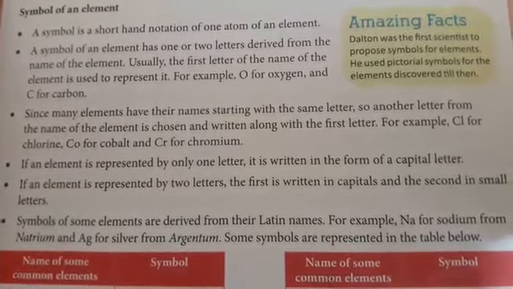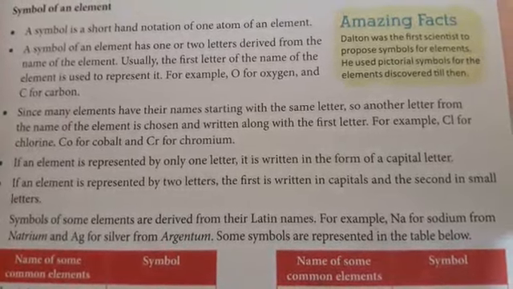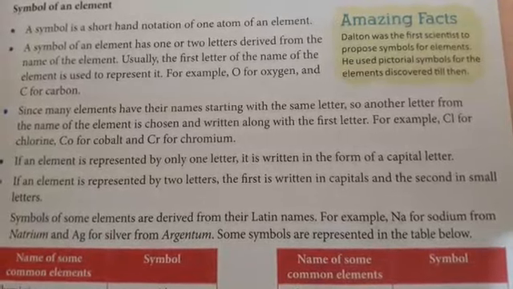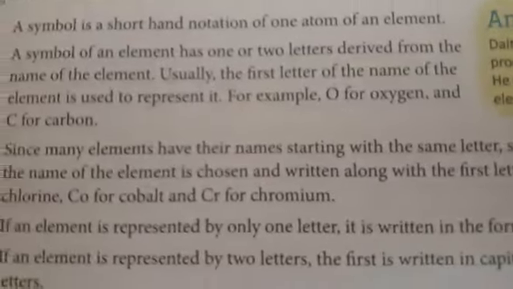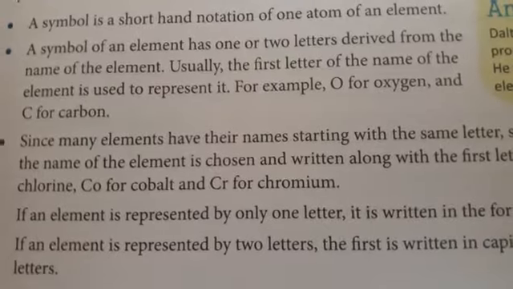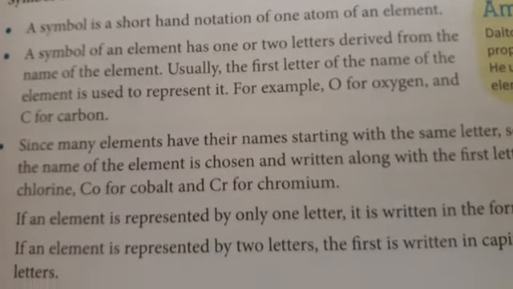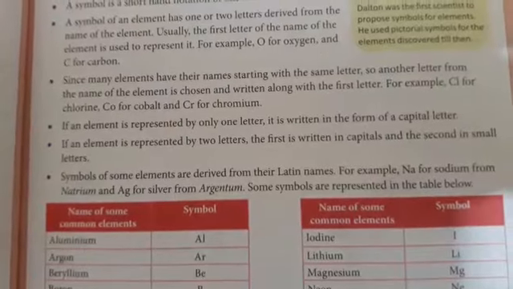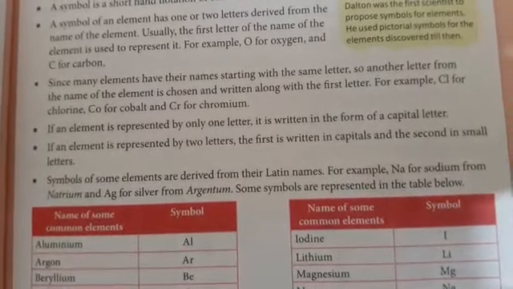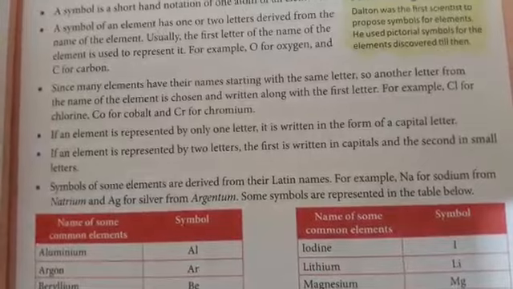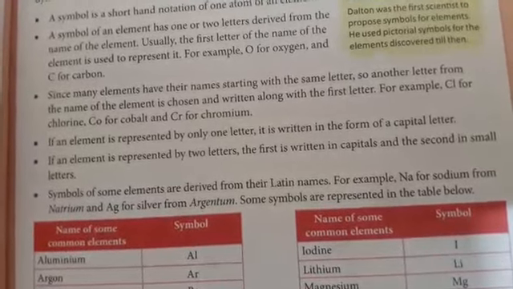Then if an element is represented by two letters, the first is written in capitals and the second in small letters. So once again, this cobalt, capital C, small o. Cr, capital C, the second letter will always be the smaller one. Then there are certain elements whose names have been derived from their Greek name.